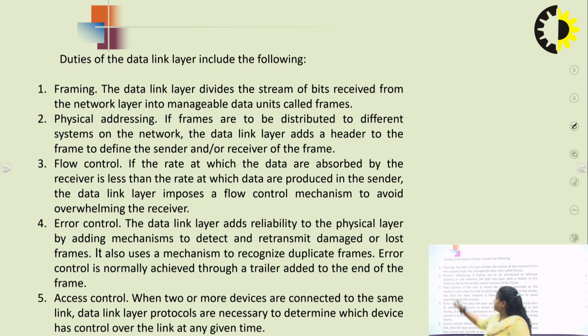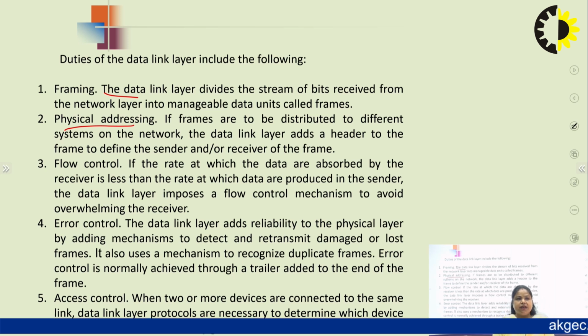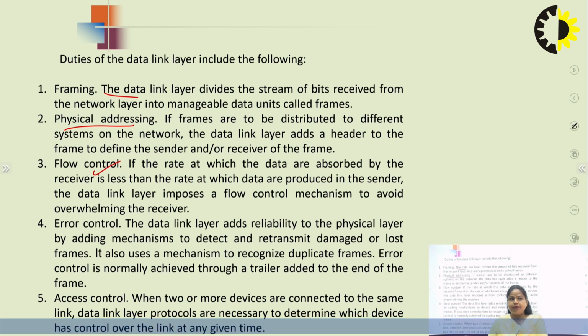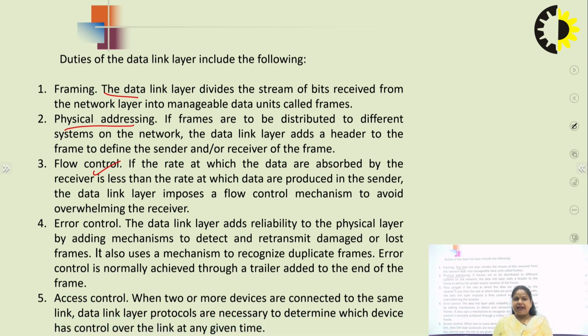The second thing is, when we talk about the concept of the data link layer, it requires physical addressing. Physical addressing basically requires the address or the MAC address which is being used within a network so that we can easily distinguish between the different systems on the network. The next is flow control. As I have already told you, it works in a better way if the rate at which the data is being absorbed by the receiver is not less than the rate at which the data is being produced by the sender.